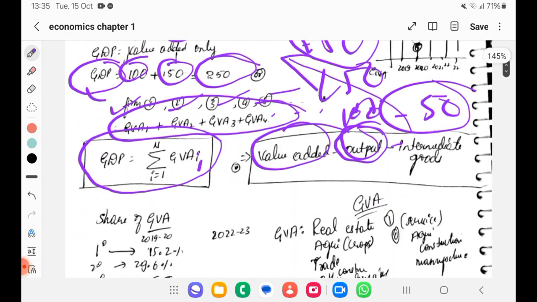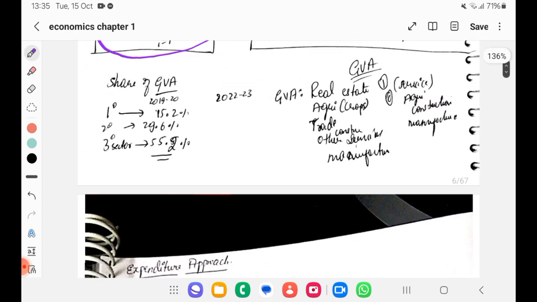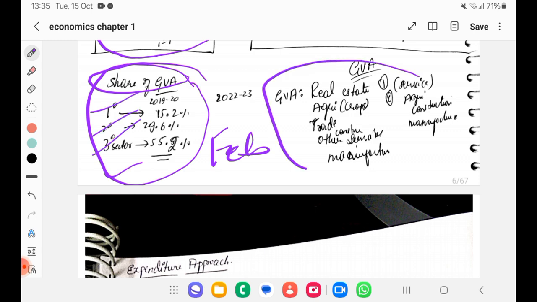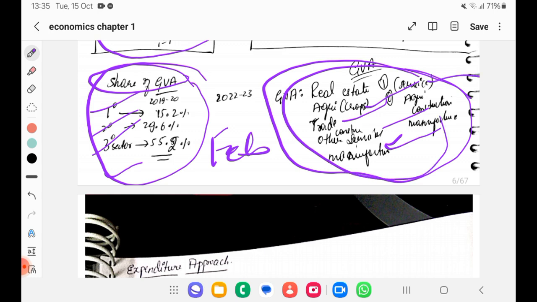That is GVA. Okay. These numbers would have changed. You have to look in the month of February, both the Economic Survey and the Budget. Note the share of GVA by the primary, secondary and tertiary sectors. Last year it was more for real estate, then agriculture, trade and other consumption services, and then manufacturing. This was the sequence. In total it was services and agriculture, then manufacturing last year. This year you have to note it.